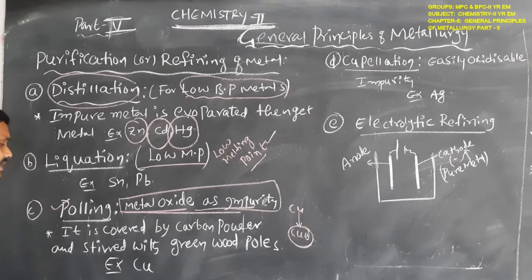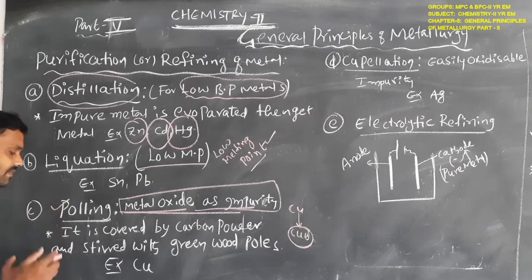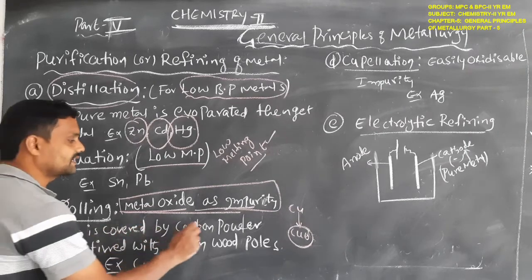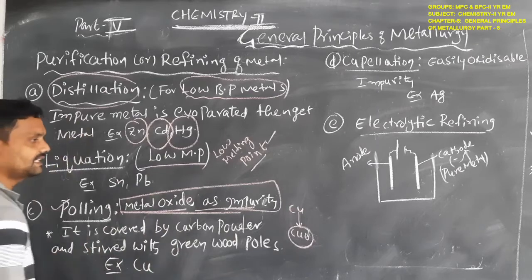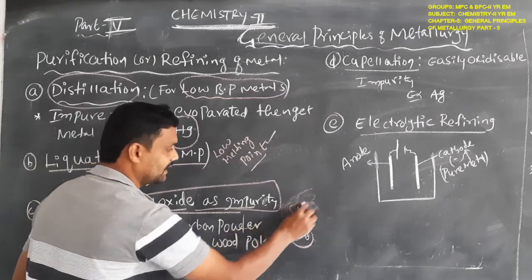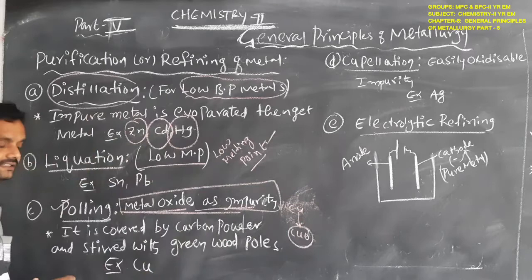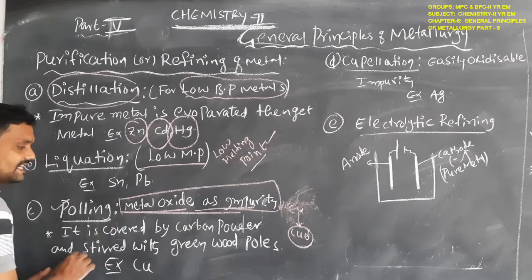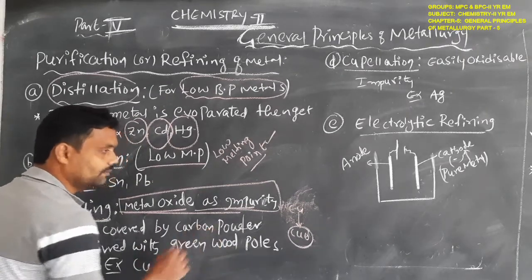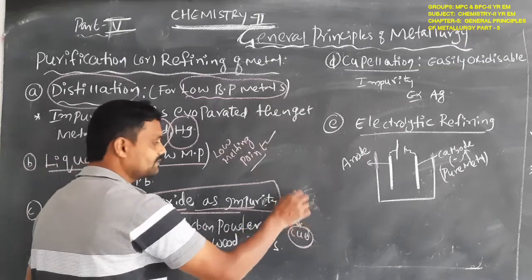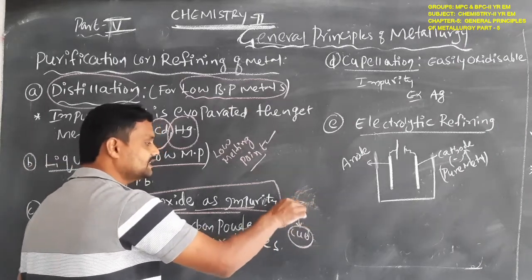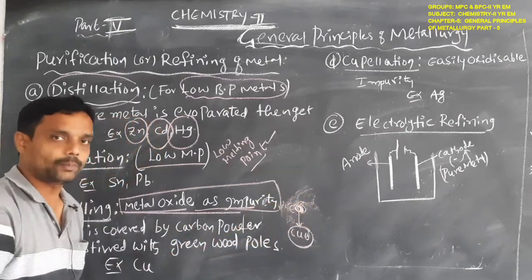In the poling process, first the metal is covered with carbon powder, and then the whole mixture is stirred with green wood poles.